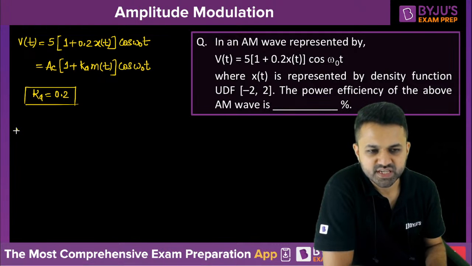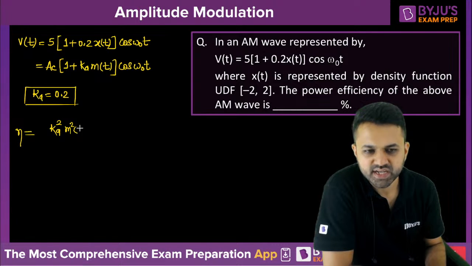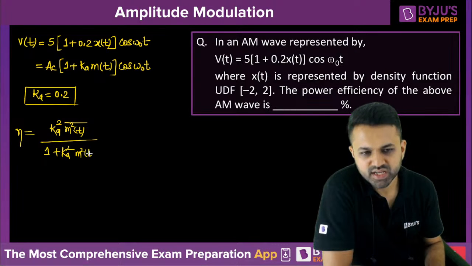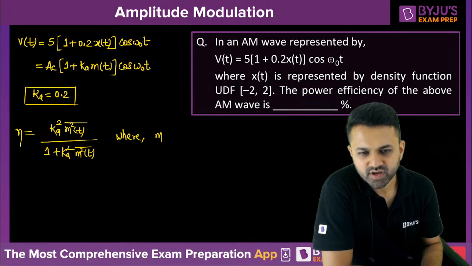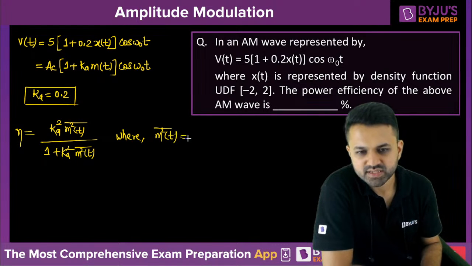The power efficiency, that means eta, we know that it is given as k square into m square t bar divided by 1 plus k square into m square t bar, where m square t bar is the mean square value of the message signal.